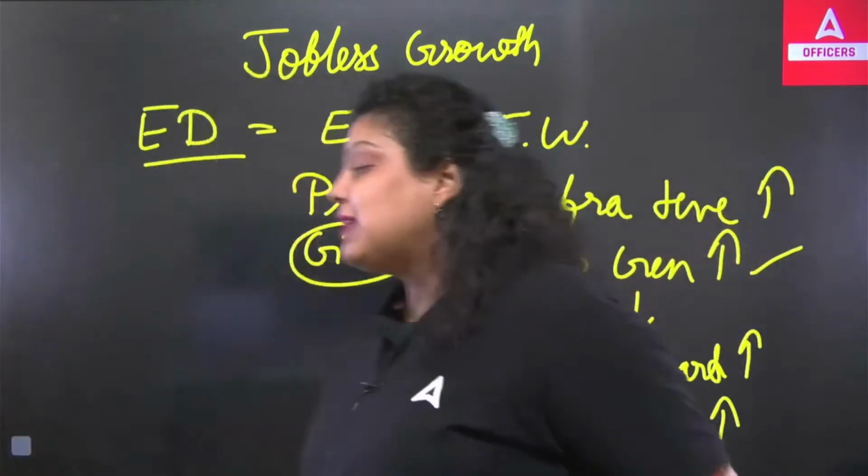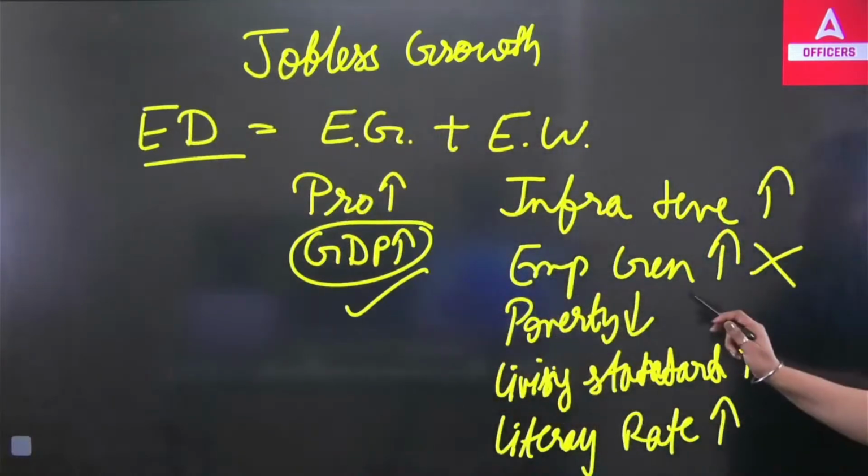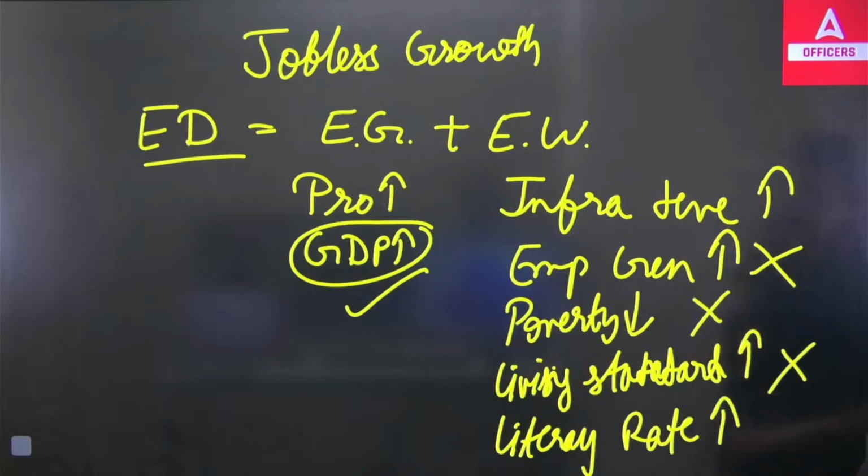But now what's happening in the country? GDP is rising, but employment is not. Poverty is not reducing. Living standard of people is not rising. Literacy rate is not rising. Infrastructure development is not there in the country.